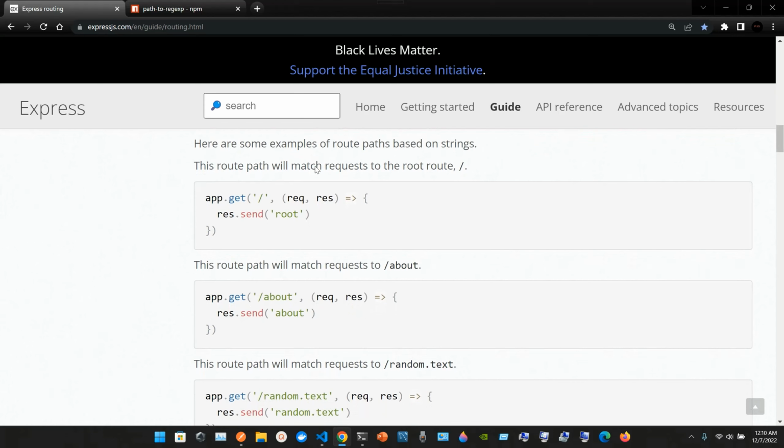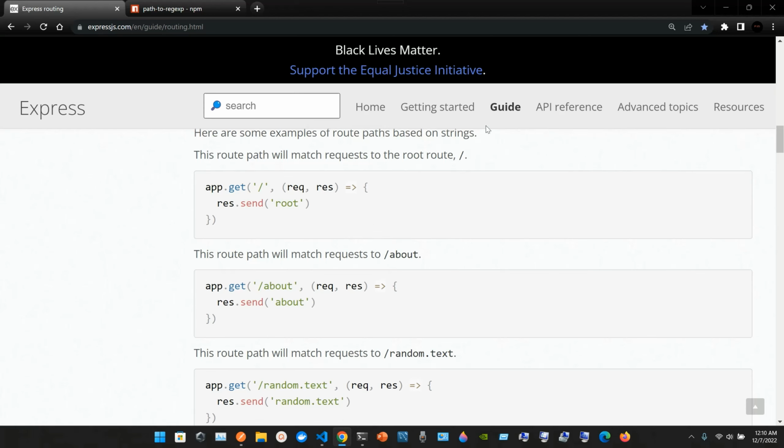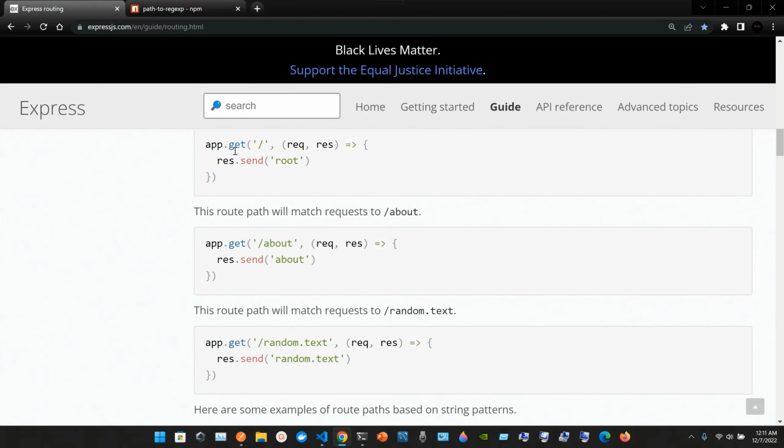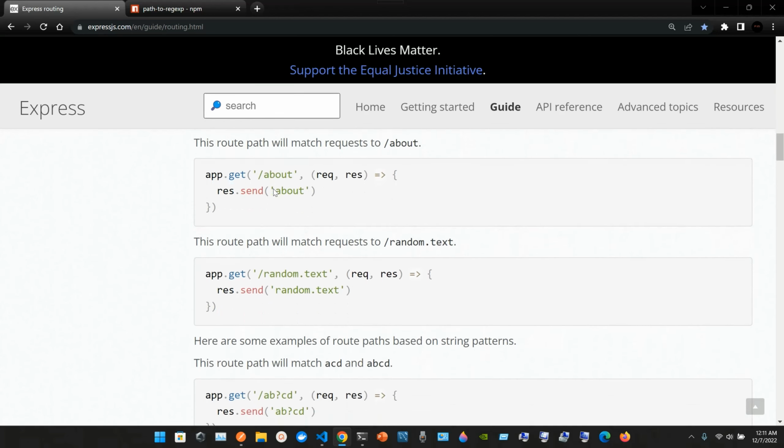Here are some examples of route paths based on strings. This route path will match requests to the root route, /. So we have app.get, open parentheses, we have the argument /, request, response, the arrow function, we have the res.send, we send in root. When you don't have anything after the slash, it's the root path.